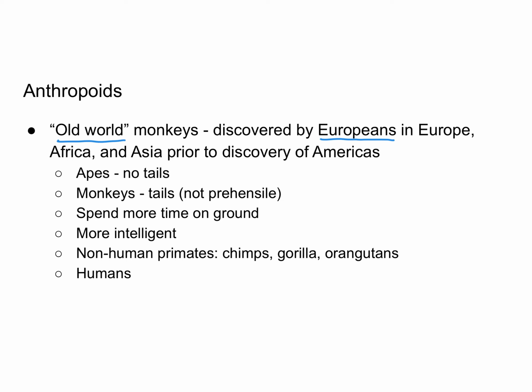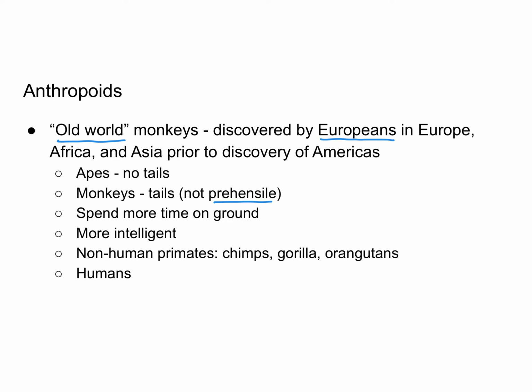Some examples of the Old World monkeys include apes that do not have tails. So for example, a gorilla does not have a tail and it is an ape. There are also monkeys that do have tails, but they are not prehensile. And we'll talk about this word prehensile on the next slide when we talk about the New World monkeys.